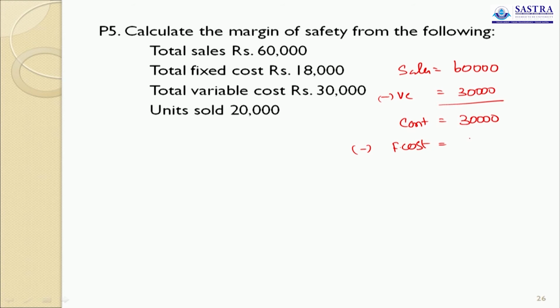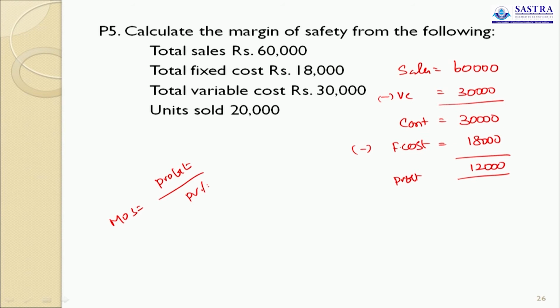Fixed cost is 18,000. Now the profit is 12,000. But what are they asking you to calculate? Margin of safety. Here the formula is MOS equals profit divided by PV ratio.